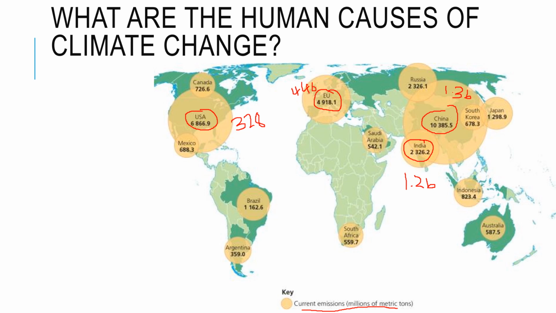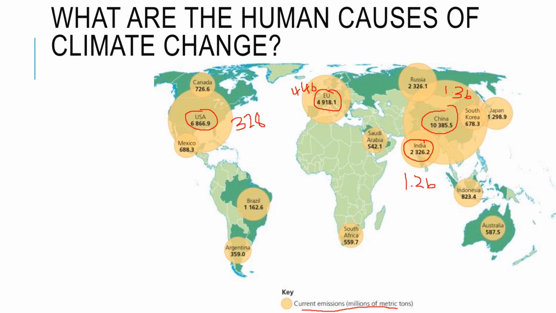And actually, if we doubled the number of people in the EU, we'd probably have a bigger circle. And the same goes for the United States with 328 million people. Well, they're not that much smaller than China, that has roughly an additional 1 billion people. So we have to be clear about this.